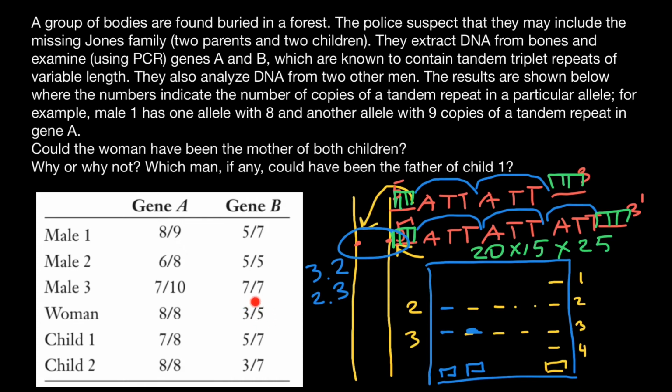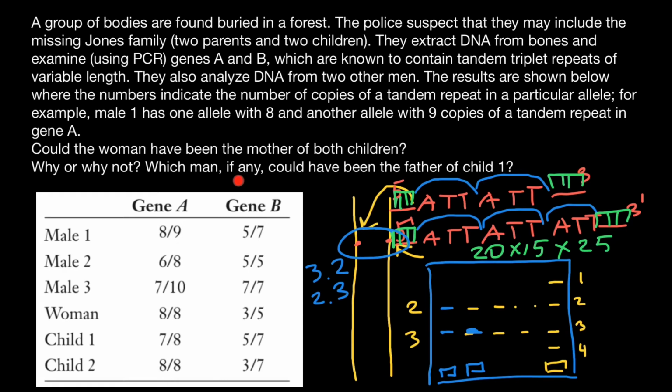So the woman has 3 and 5 repeats, and child 1 has 7 repeats and 5. So this woman can give these 5 repeats for the gene B to the first child. As for child number 2, child number 2 has 3 and 7 repeats. Again, the mother for the gene B can give this child 3 repeats. So this woman can be the mother of both these children. We cannot exclude her.